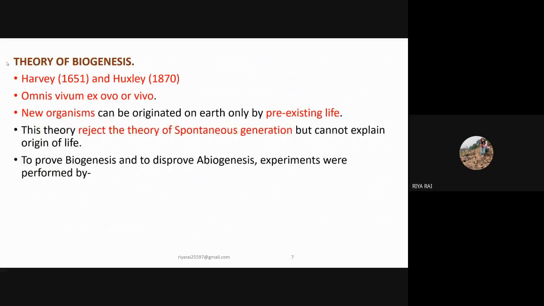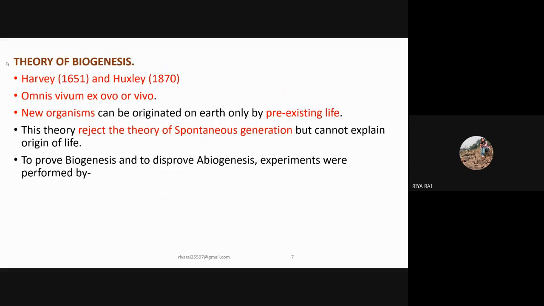Next is the theory of biogenesis. This was given by Harvey and Huxley. According to this theory, it is written as omne vivum ex ovo or vivo, that is, a new organism can originate on earth only from pre-existing life, which means that only pre-existing life is responsible for the generation of any new organism. This theory rejected the theory of spontaneous generation, that is the theory of abiogenesis, but it could not explain how the origin of life occurred.